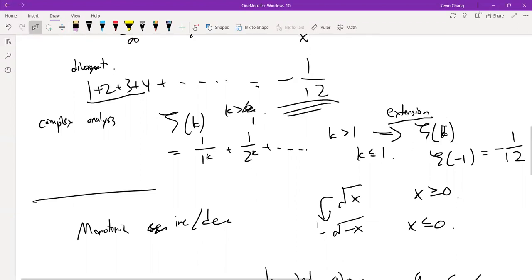So that's essentially what was happening here with the Riemann Zeta function. We extended it beyond its normal domain and achieved negative 1/12. But that's not the actual value, because the actual function is not actually defined there. So for example, you can't say the square root of -2 is going to be negative root 2. That's just false. So that's basically what happened, if you were still on and still listening.